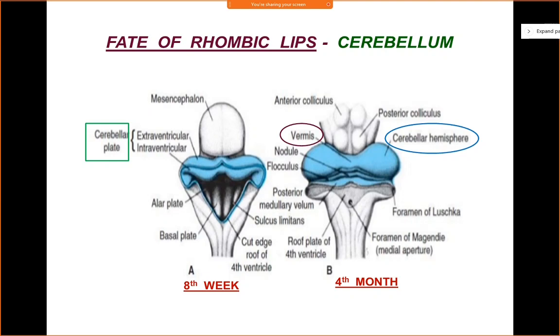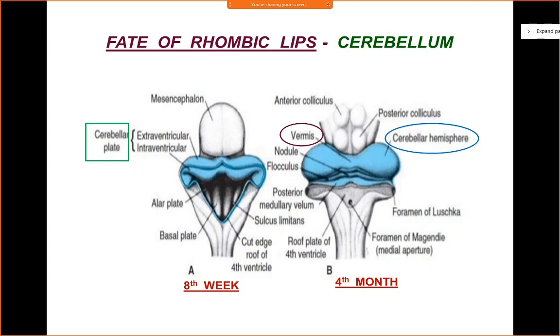Okay, cerebellar plate. Now this cerebellar plate has two parts. One portion will lie outside the roof of the fourth ventricle, so that is known as the extraventricular part, and one part will lie within the fourth ventricle, that is your intraventricular part. So it has two parts, extraventricular and intraventricular part.